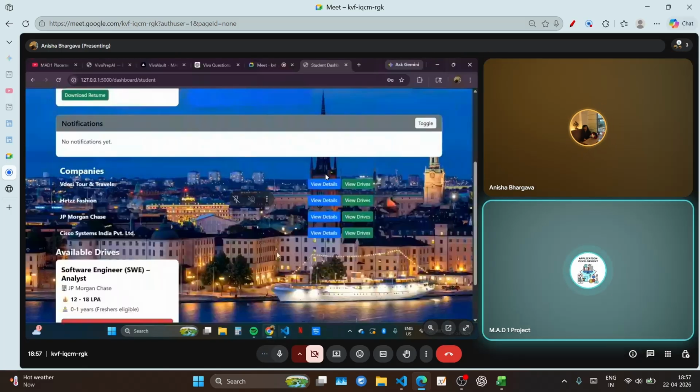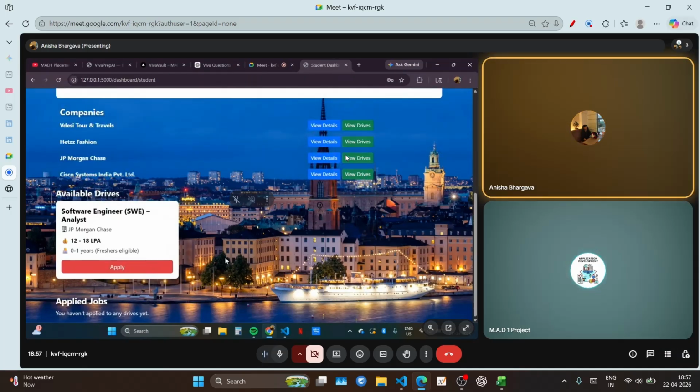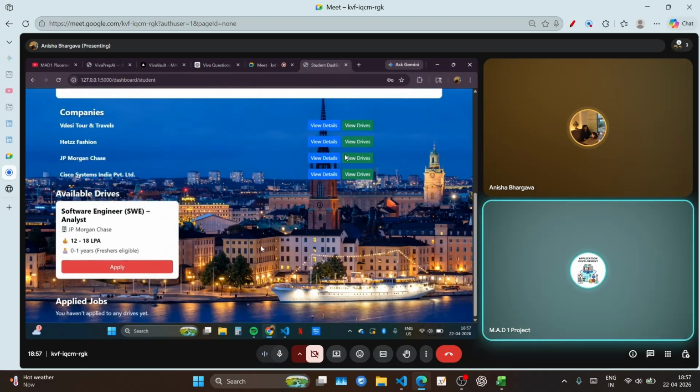Okay. Just apply on any available drive that you have, and so how are companies going to handle your application, and can they update the status?